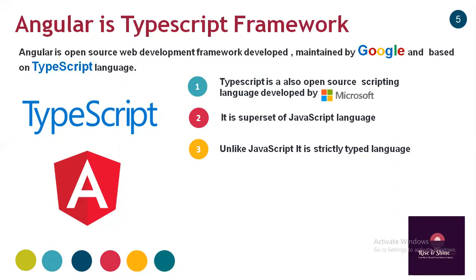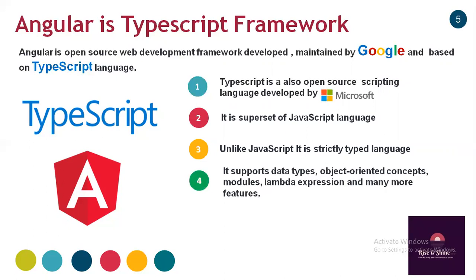JavaScript is a loosely typed language. That is, we can declare or use a variable without a data type. TypeScript is a superset of JavaScript and is strictly typed, meaning it supports data types. Along with data types, it supports object-oriented concepts such as inheritance, polymorphism, data binding, and data hiding.